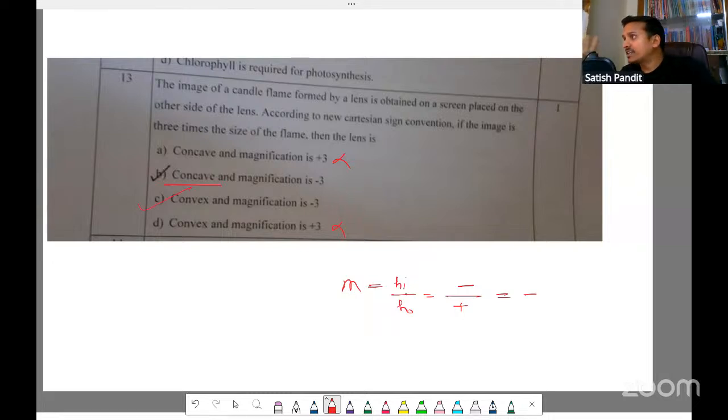If anybody is having a doubt, please ask. So simple. I hope you have understood. It is a convex lens, not concave. Because if it is concave, we cannot get a real image. It will always be a virtual, erect, and diminished image. Okay. I hope you're all getting it.